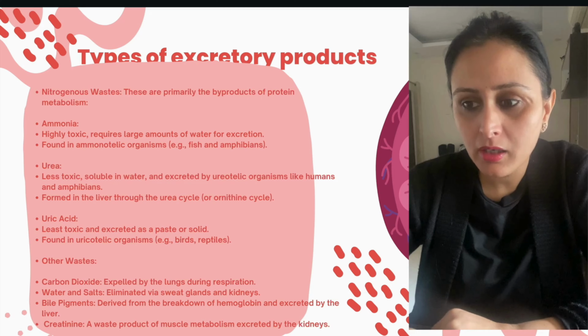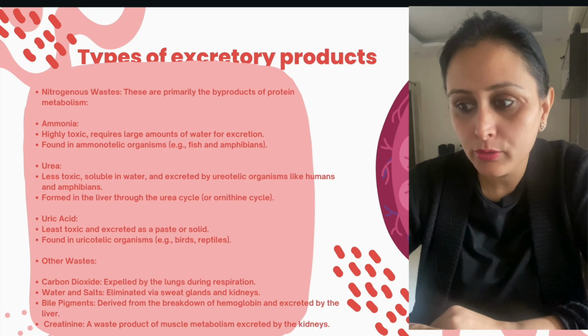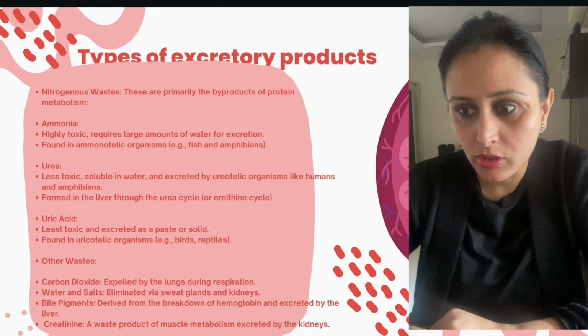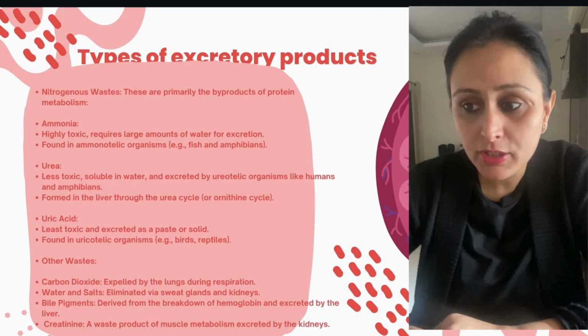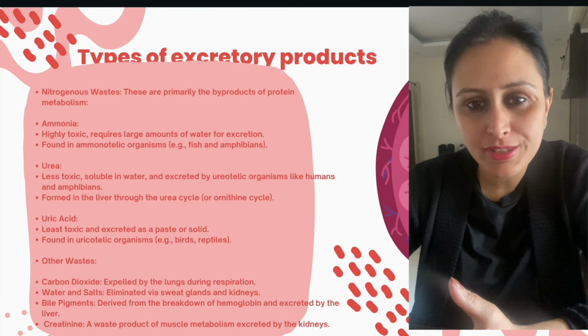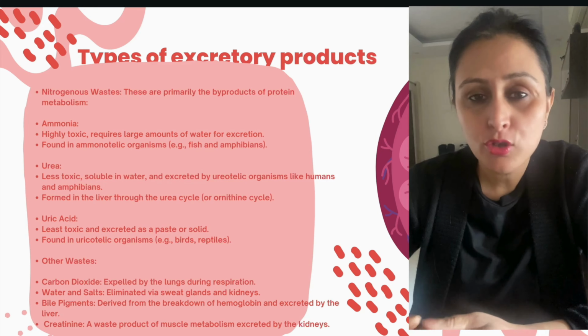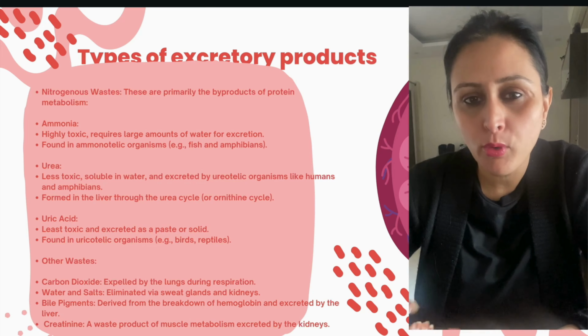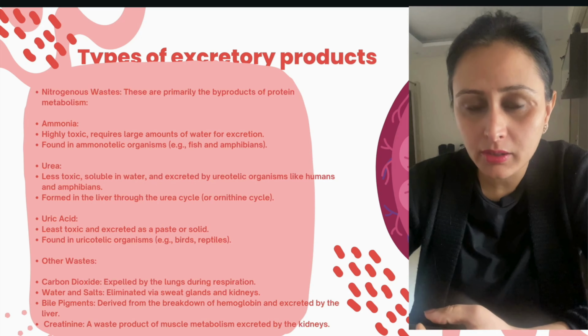Other wastes are carbon dioxide, as we have discussed earlier, that is to be expelled out from the lungs during respiration. Water and salt are eliminated through the sweat glands during extremely hot conditions, when we sweat a lot. So that means the removal of the waste in the form of water and salt gets done by the sweat.